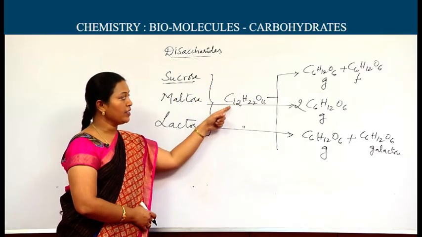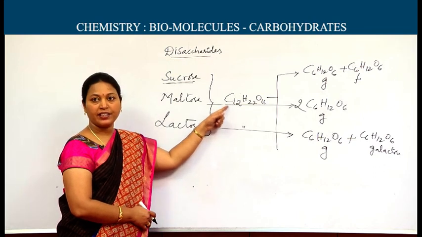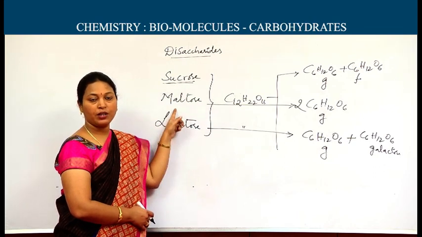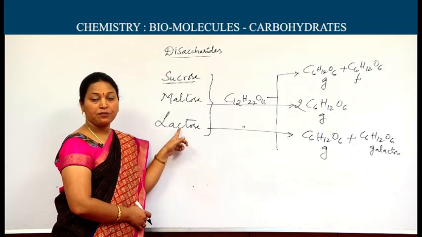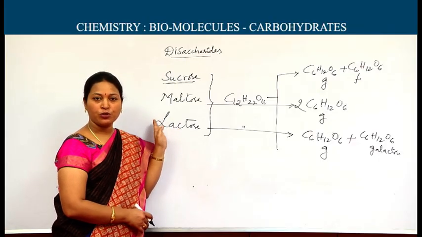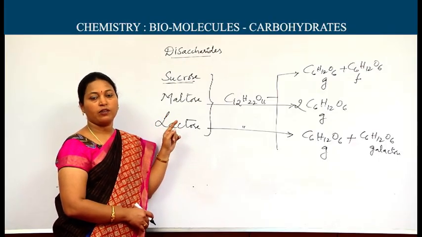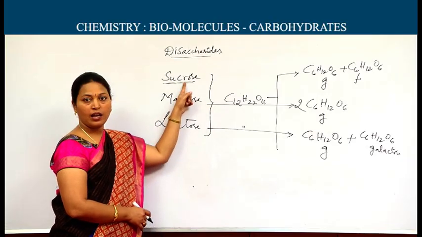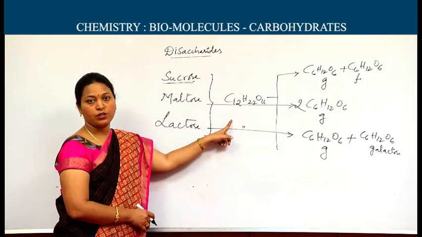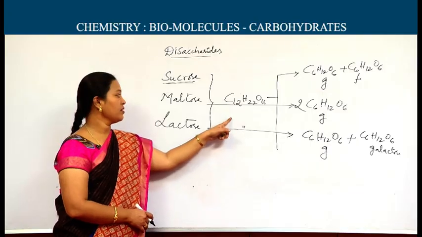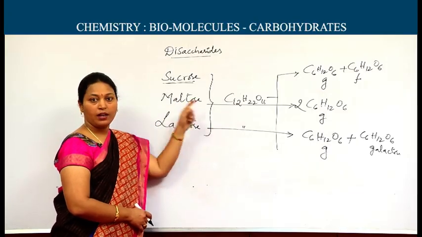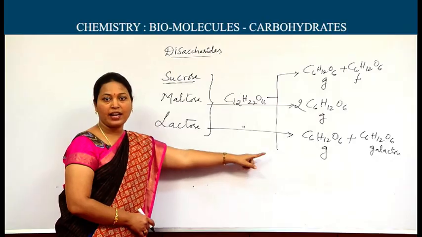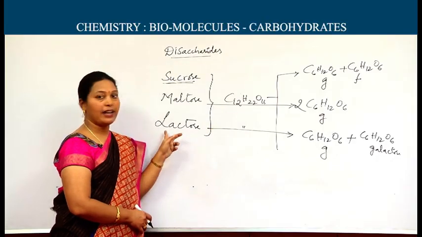By seeing the C12H22O11, one cannot say whether it is the sucrose or maltose or lactose. If the disaccharide hydrolyzed to produce glucose and fructose, we can confirm it as sucrose. As the disaccharide hydrolyzed to produce only glucose units, then we can confirm it as maltose. As it hydrolyzed to produce glucose and galactose, we can consider it as lactose.